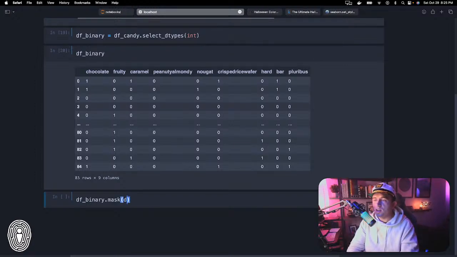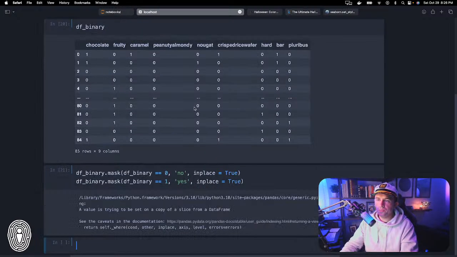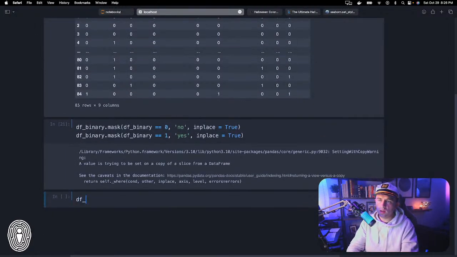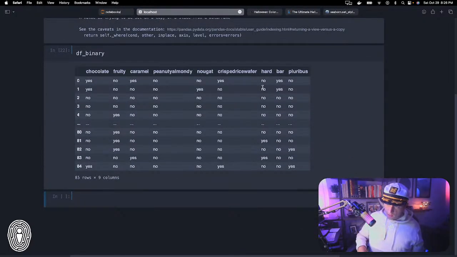So let's keep going. If df binary equals 0, then we're going to change this to no, and then I'm going to do inplace equals true, and then I'm going to do the inverse of that, basically the same thing though. df binary dot mask, well, not really the inverse. df binary equals 1, we're going to change it to yes, inplace equals true. All right, now let's look at this again. df binary. Now everything shows up as yeses or nos.